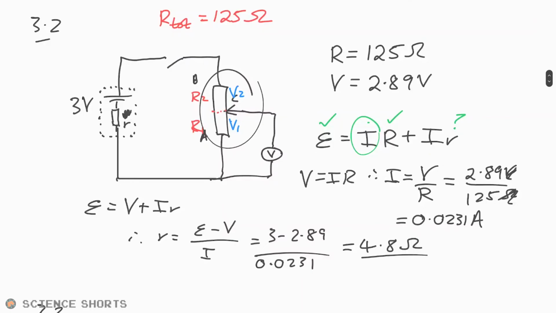3.3, C is set to 1/5 of the distance between A and B. Okay, so it's gone up 1/5 of the way. So therefore, R1 in this case is going to be just that whole 125 divided by 5. And so that's just going to be 25 ohms. That's nice. And so R2 is going to be the rest of it. So 100 ohms, isn't it? Okay.